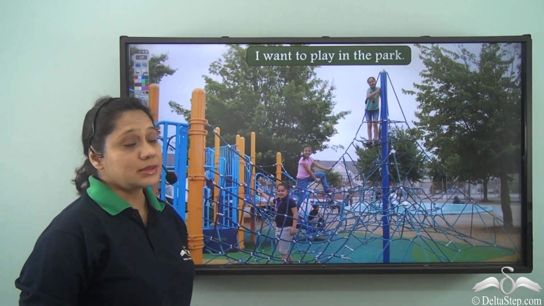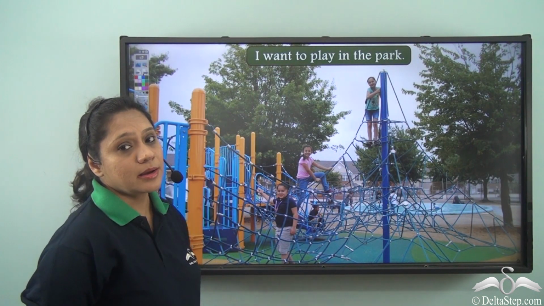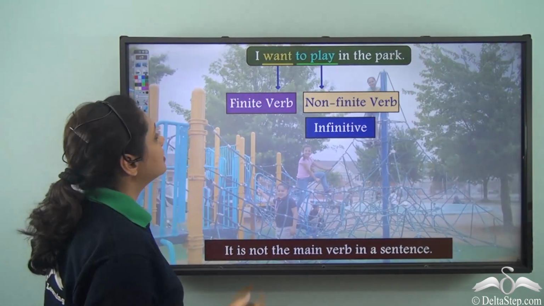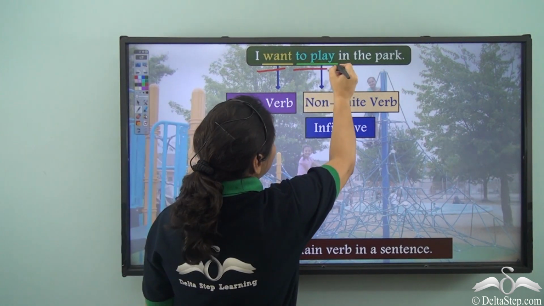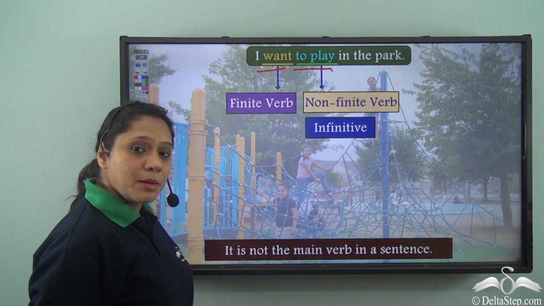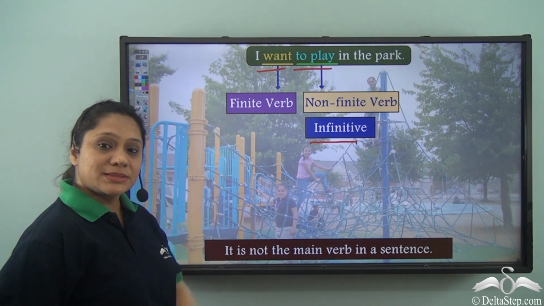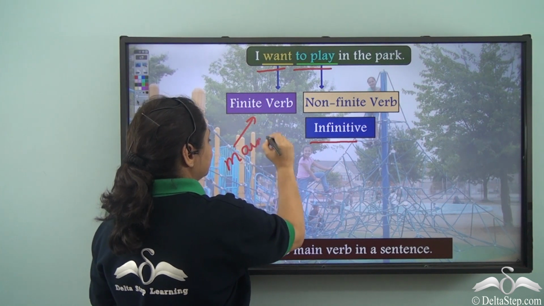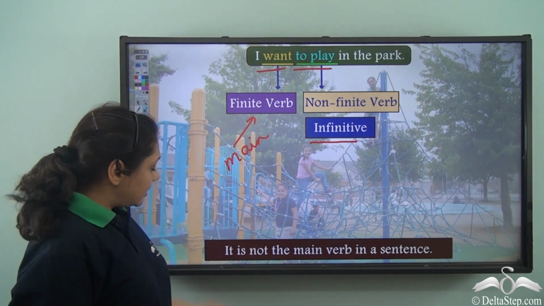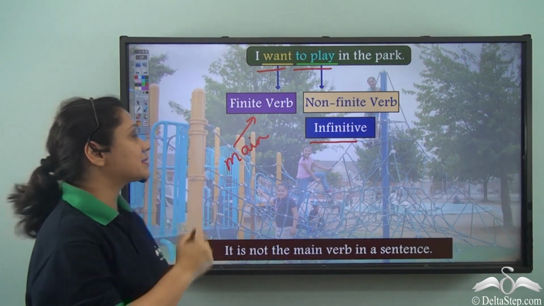Now let us look at this sentence. I want to play in the park. In this sentence, "want" is the finite verb and "to play" is the non-finite verb, which is an infinitive. Now which is the main verb in this sentence? "Want" is the main verb. So we see that an infinitive is not the main verb in a sentence.